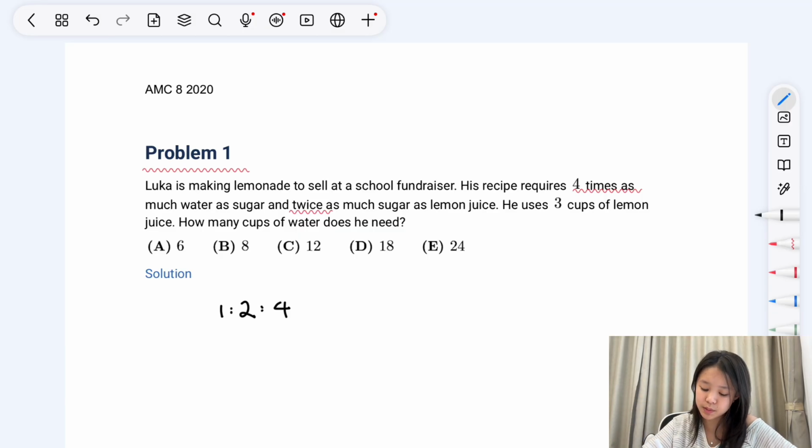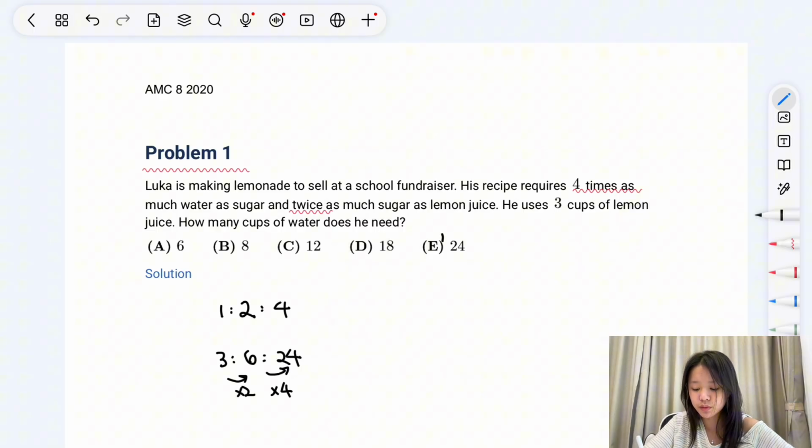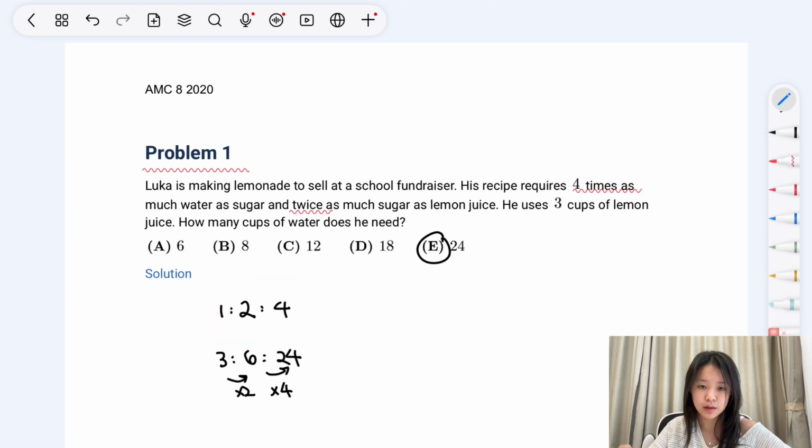And if he uses 3 cups of lemon juice, then accordingly this would multiply by 2 to get 6, and this would multiply by 4 to get 24. So eventually we know that he used 24 cups of water. For this problem, what you should be thinking about is ratios, how these ratios appear, and how we can write these ratios out and ensure that the ratio is equal.